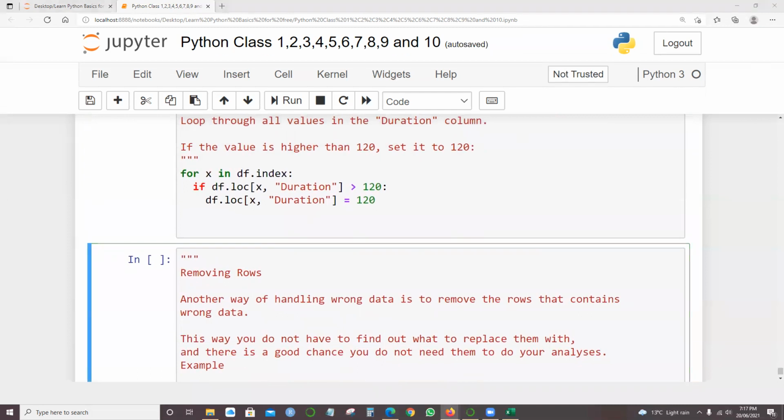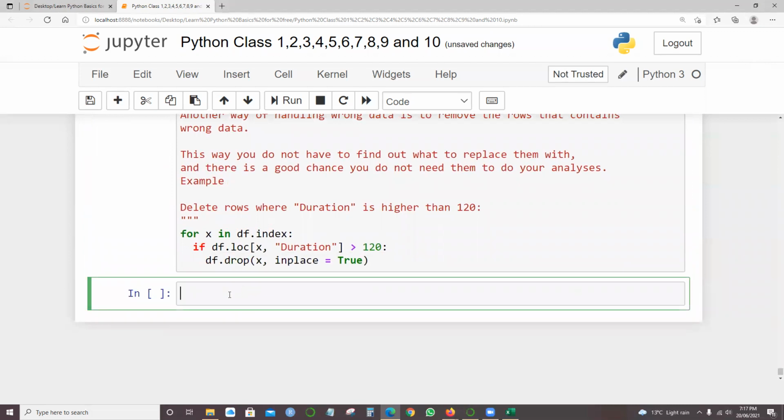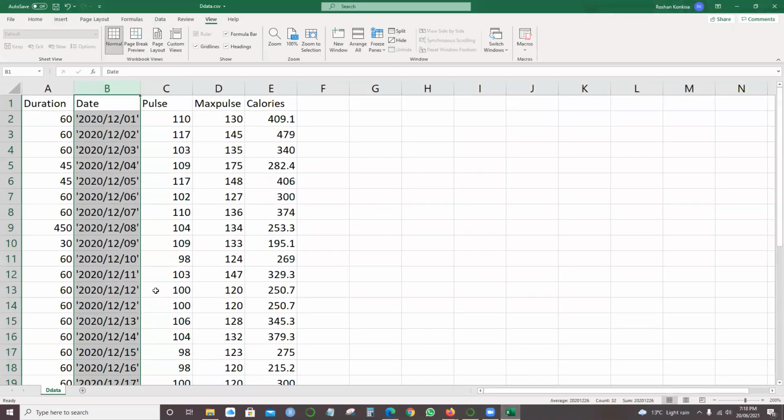Okay, and let's talk about the last topic in this case, which is removing the duplicates. How do we remove duplicates? In pandas, removing duplicates: duplicate rows are rows that have been registered more than one time. For example, in this case, have you identified any duplicates? Okay, I will tell you some. If you look at 12 and 12, see.